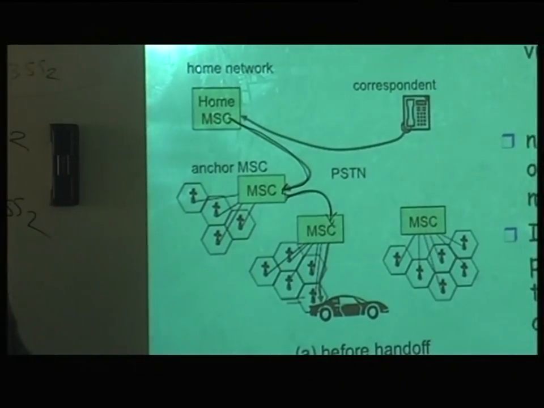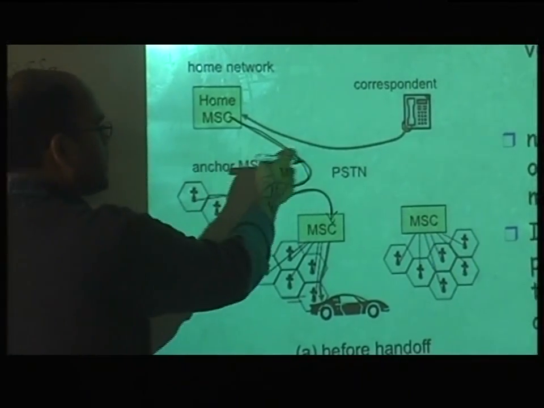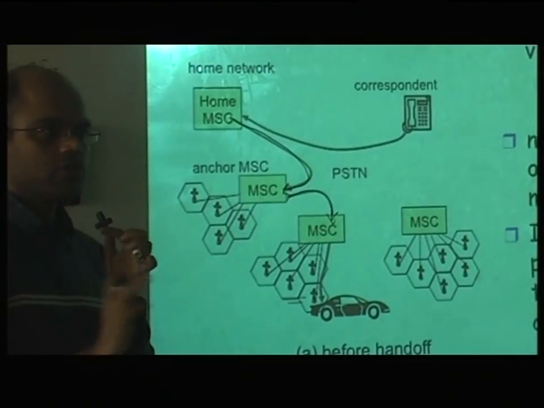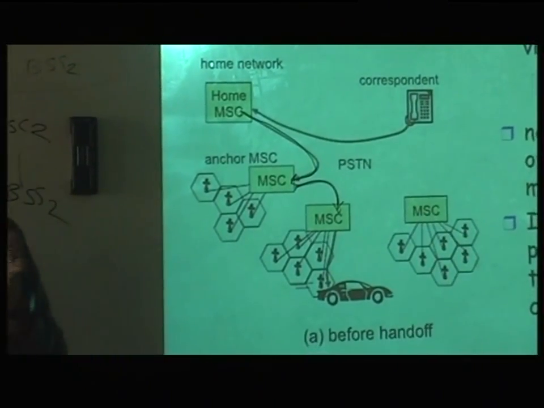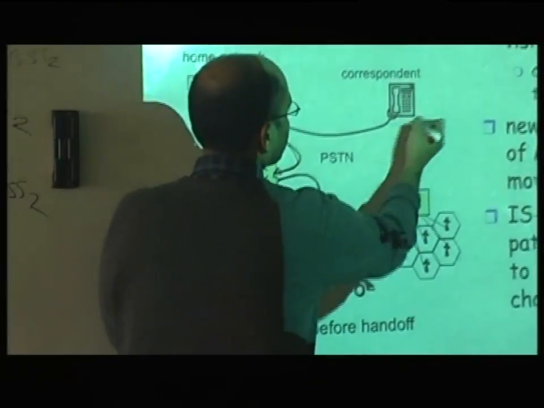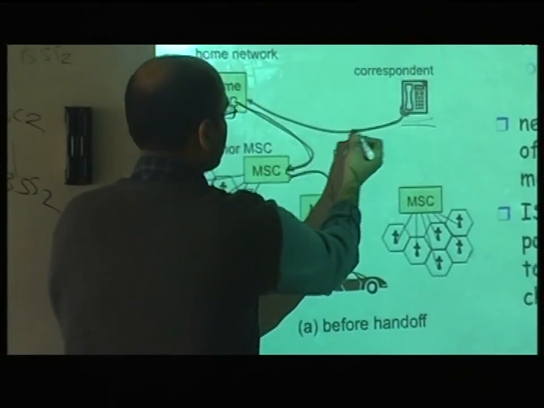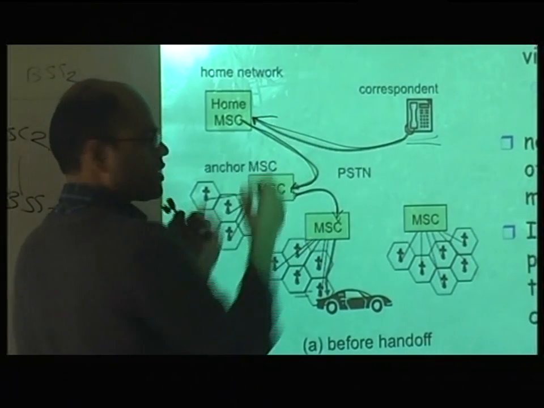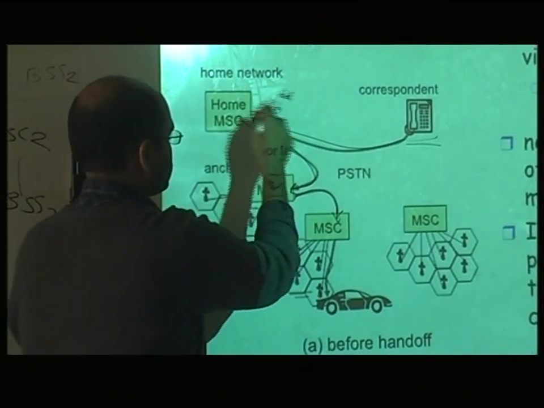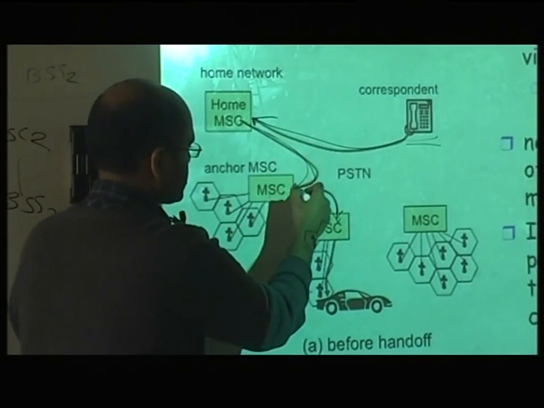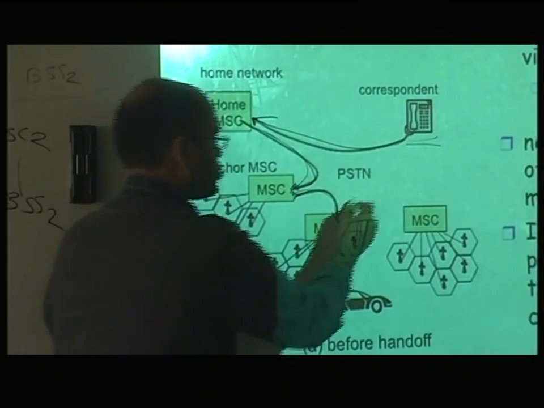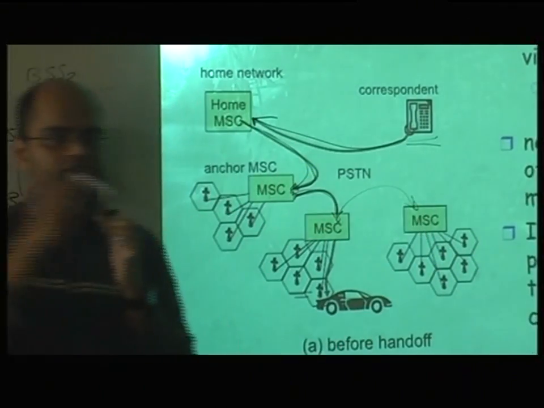Because dynamically you don't want to break this connection and establish it again, because the call is already going on. Somebody is talking to you from the landline. The landline call will always come to the home MSC, the anchor MSC, and then here. And if you move from here to here, the call will be routed.